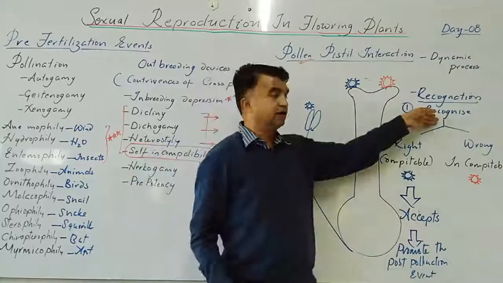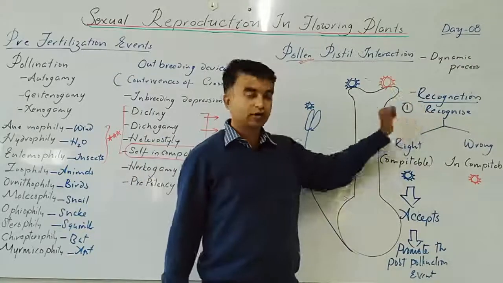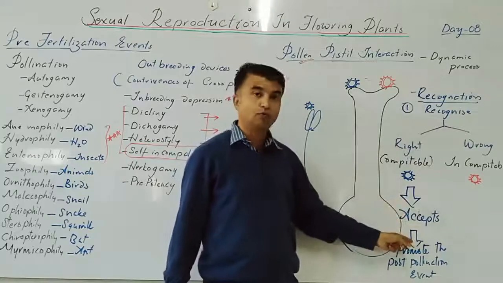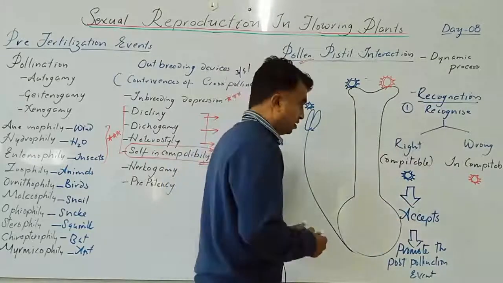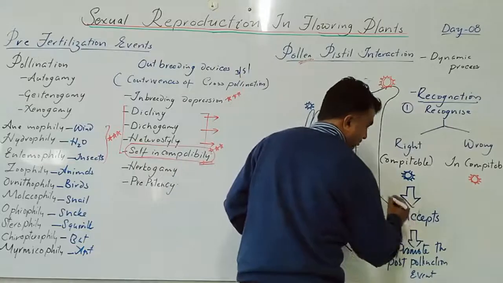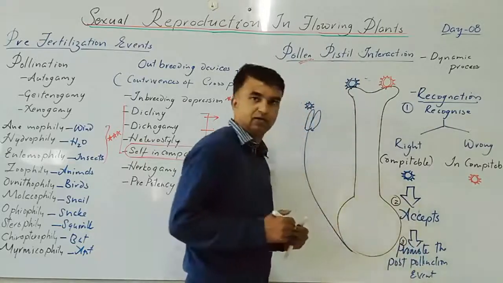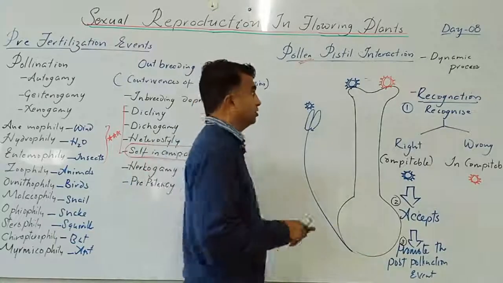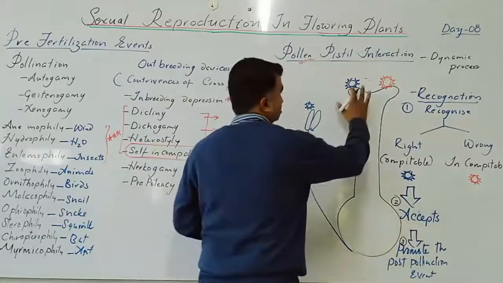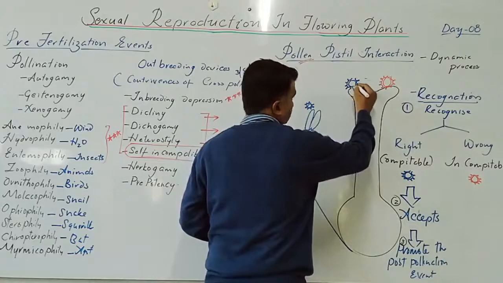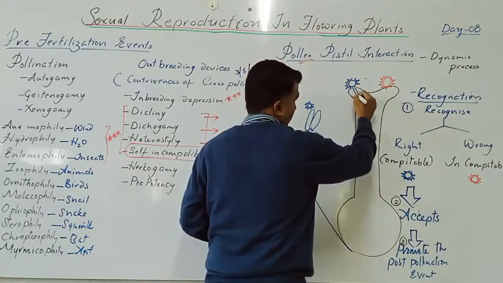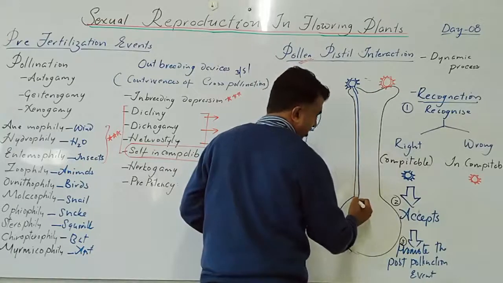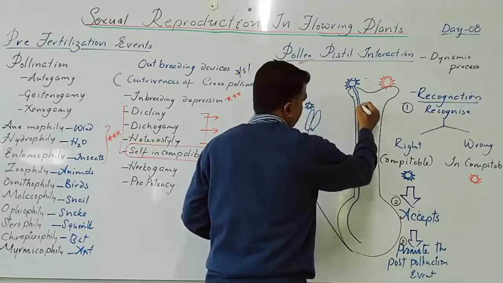So the stigma will recognize the pollen grain. If it is the right type, that will accept. Once it accepts, that will promote the post pollination event. Means acceptance is the second word, promote is the third. Promote means this pollen grain will germinate. Yes, this pollen grain germinates on the stigmatic surface and passes through the stigmatic tissue, stylar tissue, and ultimately reaches the ovule.